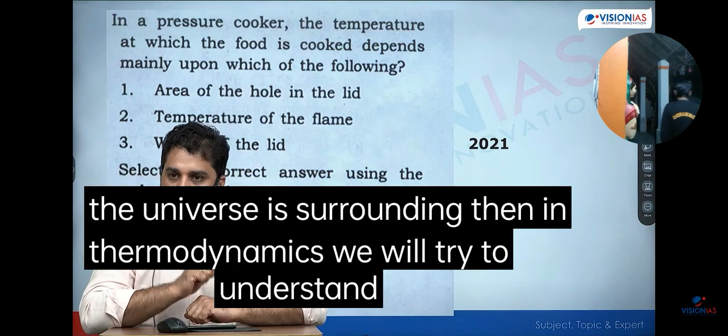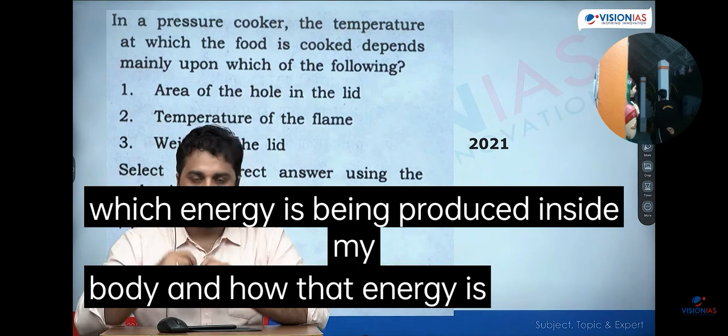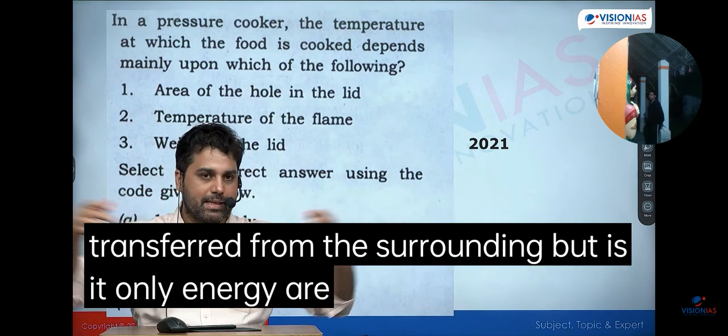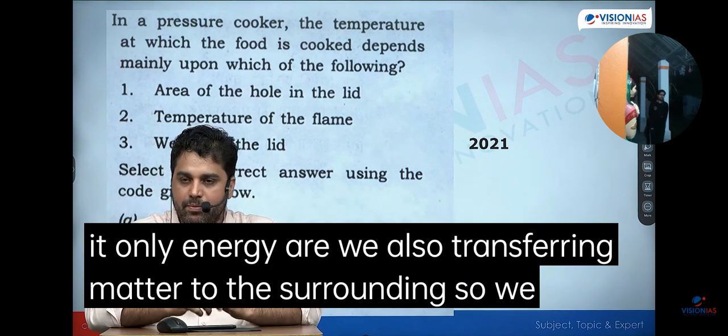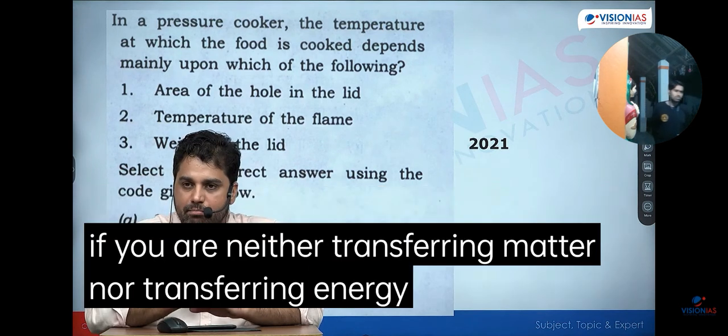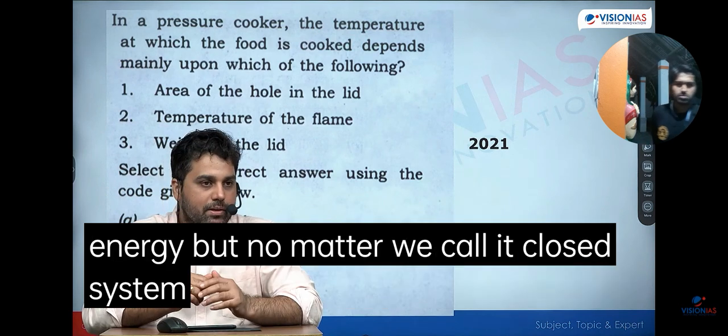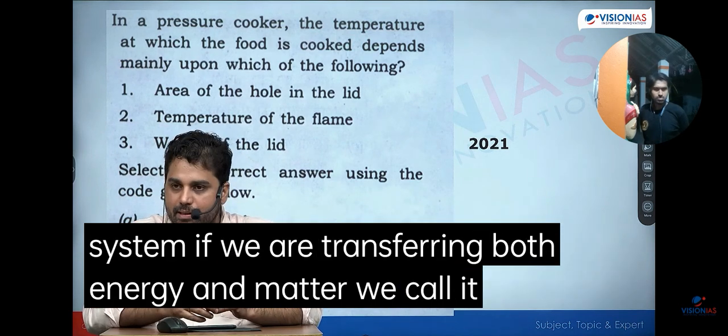Then in thermodynamics, we will try to understand what are the processes through which energy is being produced inside my body, and how that energy is being transferred to the surrounding. But is it only energy? Are we also transferring matter to the surrounding? So we divide our thermodynamic system depending upon this: if you are neither transferring matter nor energy, we call it an isolated system. If you are only transferring energy but no matter, we call it a closed system. If we are transferring both energy and matter, we call it an open system.